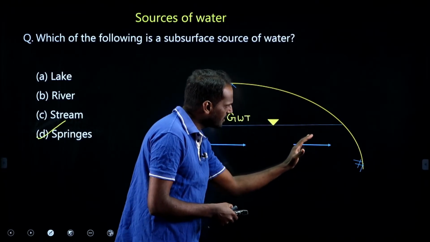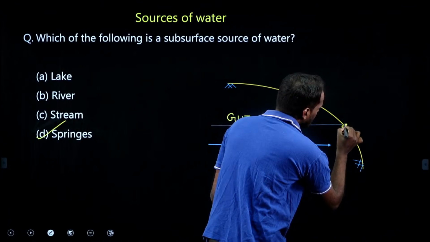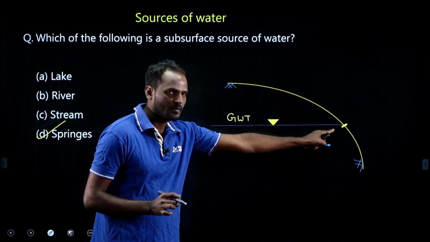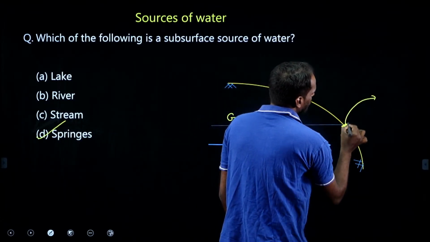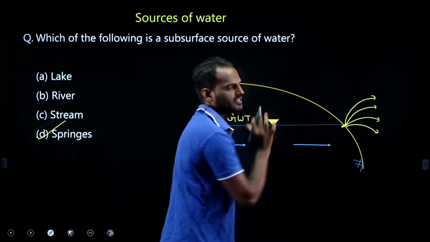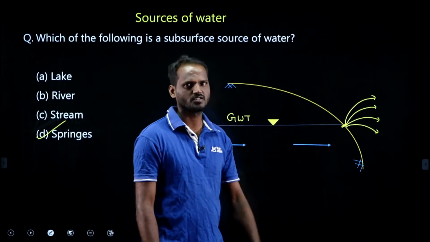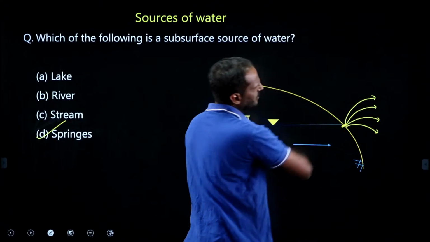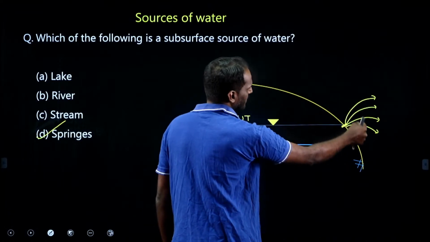This water is under tremendous pressure. Due to this tremendous pressure, the ground got punched here. A small tiny opening happens due to this tremendous pressure. Once the ground got punched, water oozes out of that punch like this. This we call a spring, right? This is the groundwater table. This is a subsurface source, right? When this phenomenon happens, this water oozes out of that particular tiny hole. That we call a spring, right?